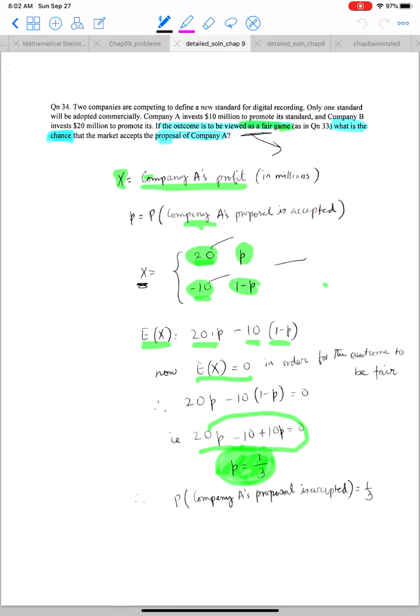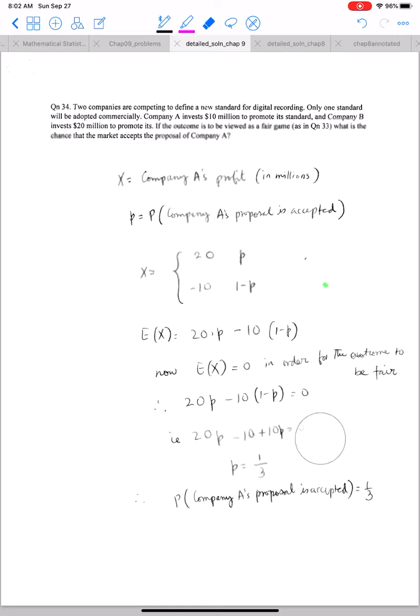So now the next question is: two companies compete to define a new standard for digital recording. Only one standard will be adopted commercially. Company A invests $10 million to promote its standard. Company B invests $20 million to produce its standard. If the outcome is to be viewed as a fair game, what is the chance that the market accepts the proposal of company A?